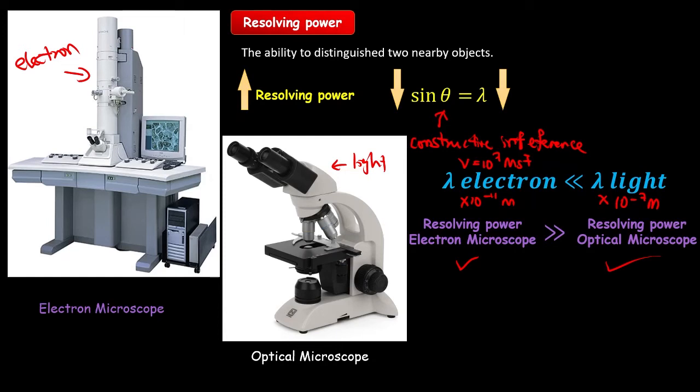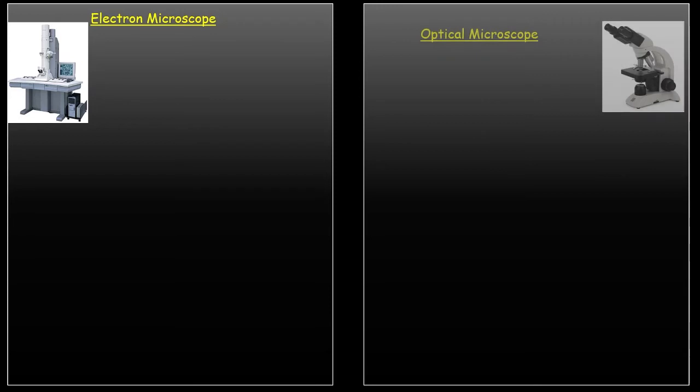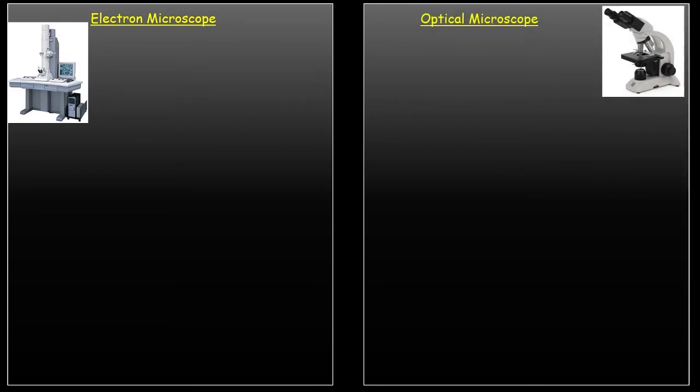So now you have two types of microscope. Of course, there are advantages and disadvantages between these two microscopes. So what is the difference between them? For the electron microscope, the source is electrons, so when you observe the specimen, you need electrons.